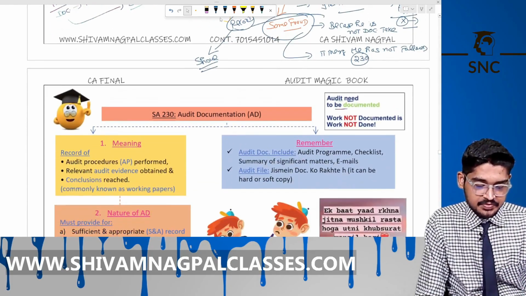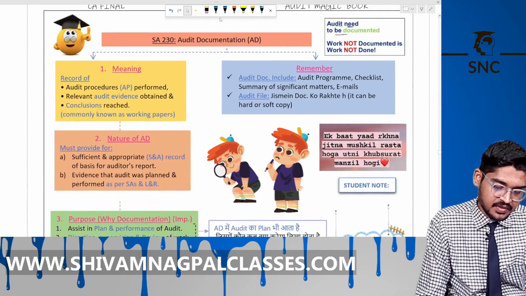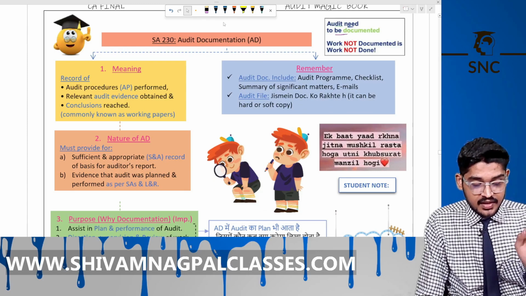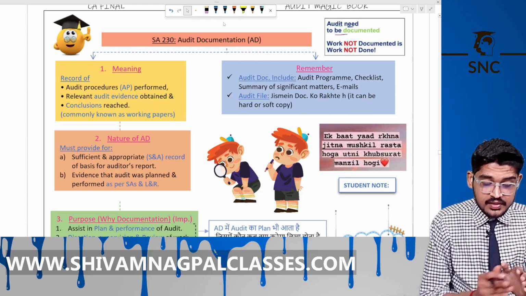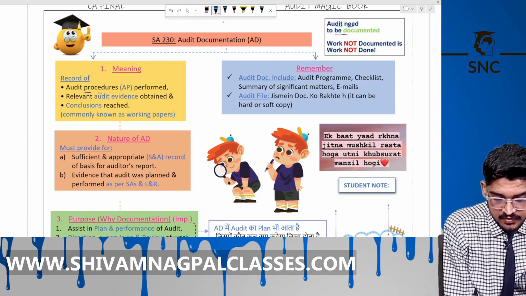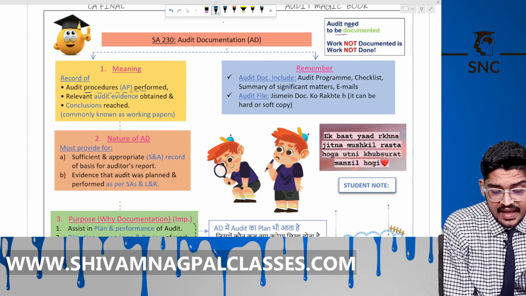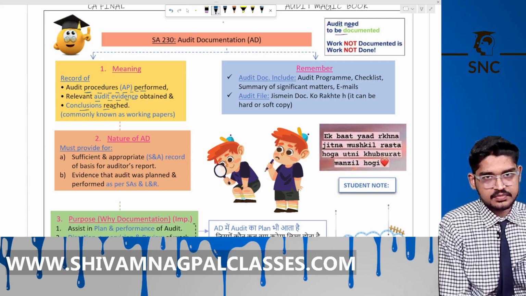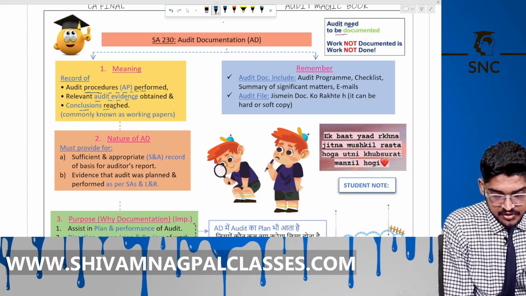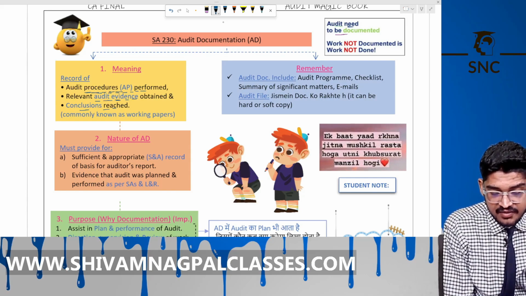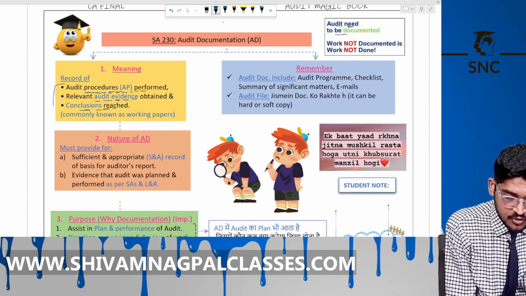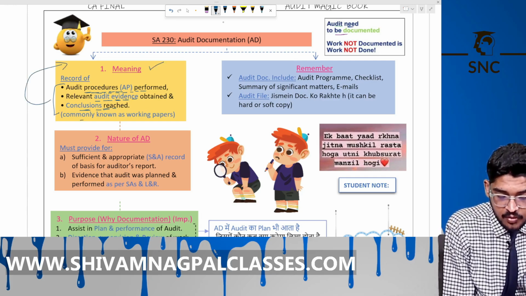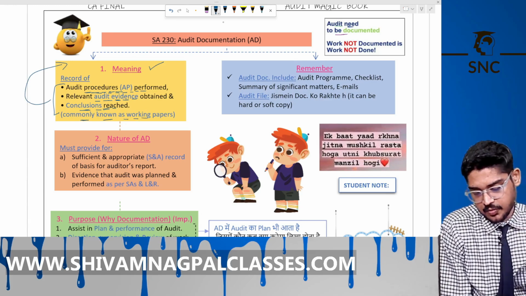See there, SA 230, audit documentation. Why is it so important? What is the meaning of this? It is the record of the audit procedures performed, the evidence obtained, and the conclusions reached. What procedure you perform, what evidence you get, and what conclusion you reached, it is documented. This is the meaning of audit documentation. This is commonly known as the working paper also.